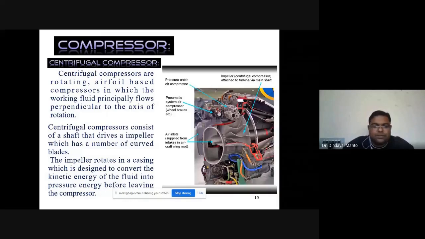There are three kinds of blades. Basically, we use backward curved blades, forward curved blades, and radial blades. If we compare all these three, radial blades are more efficient than the other two kinds. In most applications, we use the radial type of blades on the impeller. When the impeller rotates, it converts kinetic energy into pressure energy, right, in the volute casing, and finally discharges at 90 degrees to the axis of rotation.